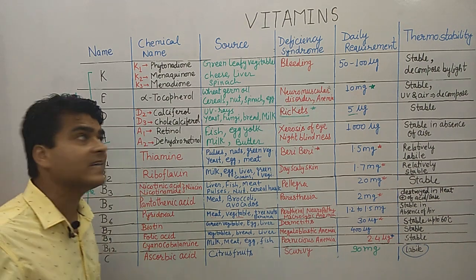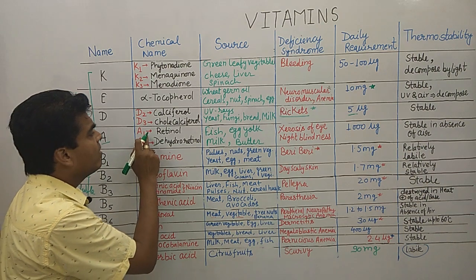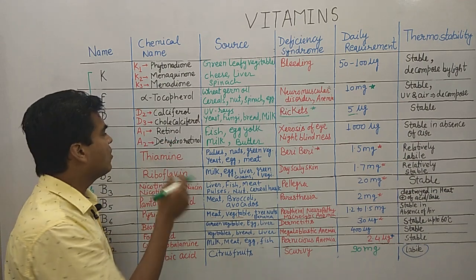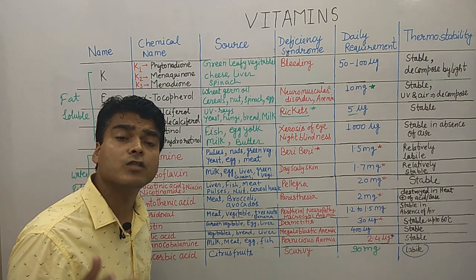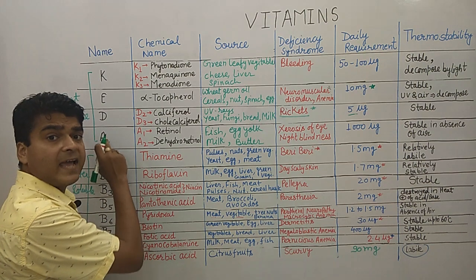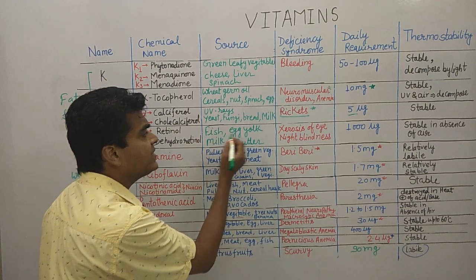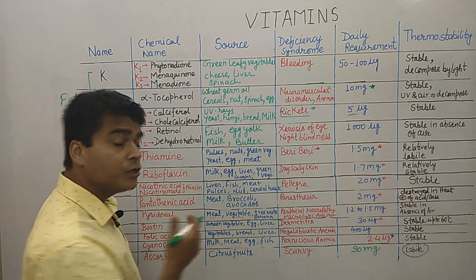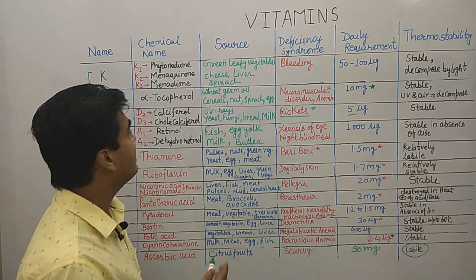Then moving on to the last vitamin from the fat soluble vitamins. Here we have vitamin A1 and vitamin A2. A1 is retinol and A2 is dehydroretinol. Beta carotene is also known as a provitamin. So if you are looking at the sources, fish, egg yolk, milk, butter, as well as carrot is also a good source, and coriander, pudina is also a good source of vitamin A.